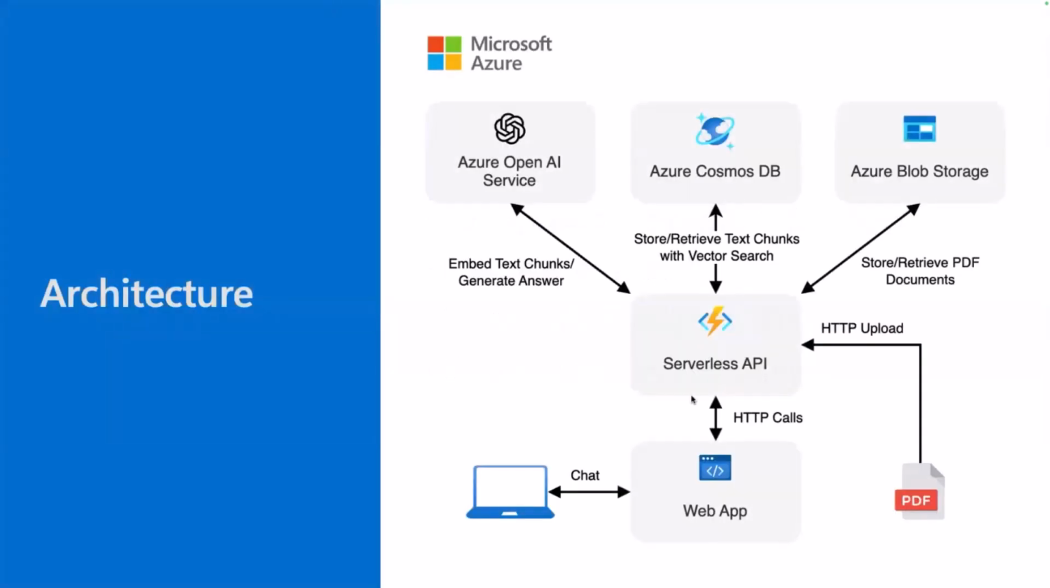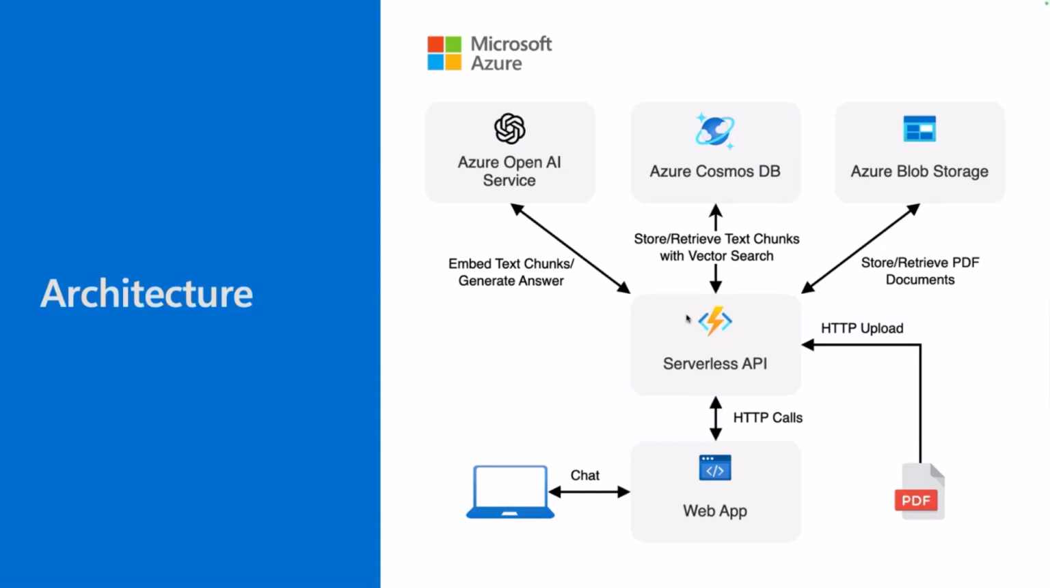As for the architecture, we use Static Web Apps to host our web client, and it communicates through HTTP calls to our serverless API, which is hosted with Azure Functions. We have a few functions, one that is used to upload the PDF files. It could be reused for other kinds of documents. Once you upload a document, it will be stored in Blob Storage, so we can retrieve the original documents later.